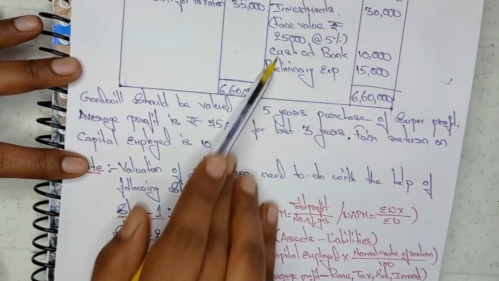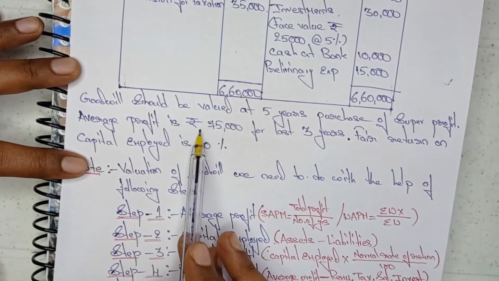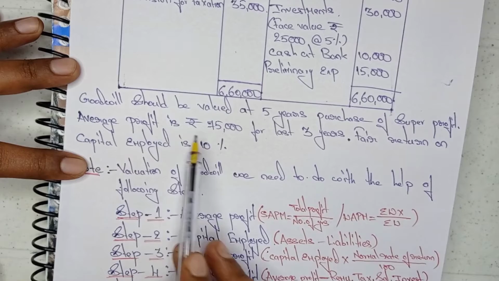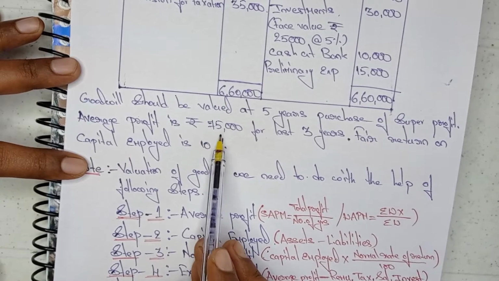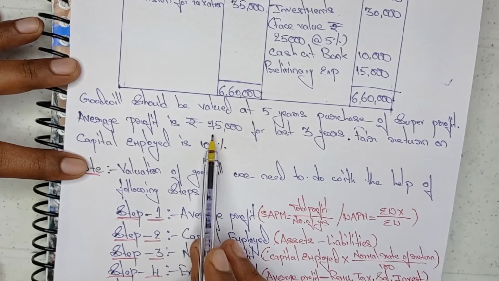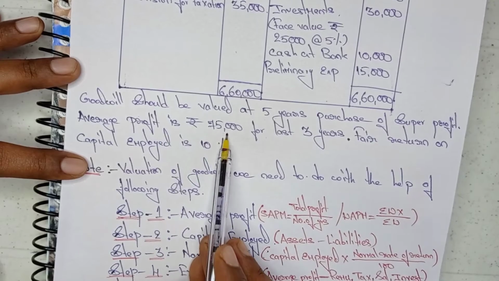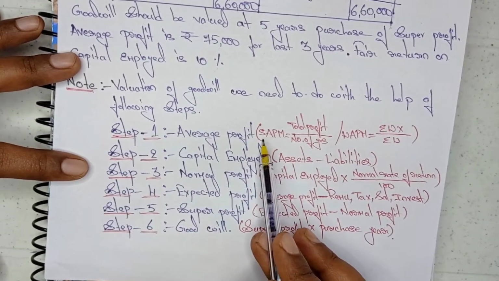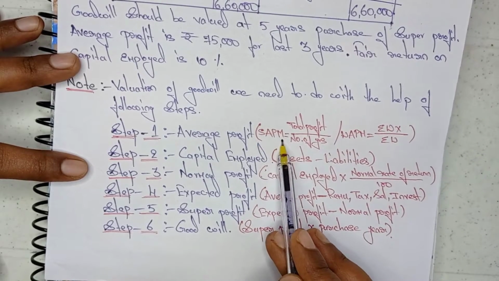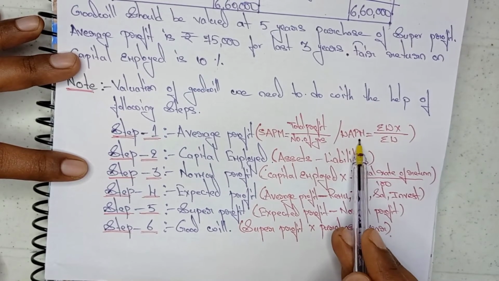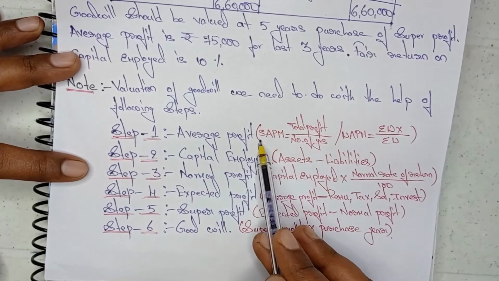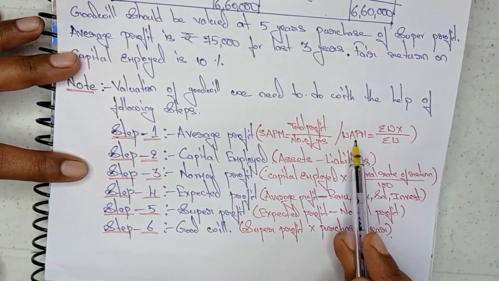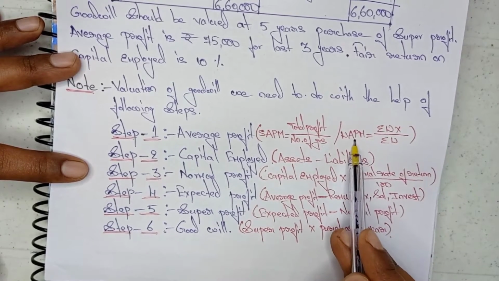Here in this question average profit is 75,000, which they directly gave. Sometimes they don't give it directly in the question. At that time we need to find out the simple average profit method or else the weighted average profit method, which I will explain now.